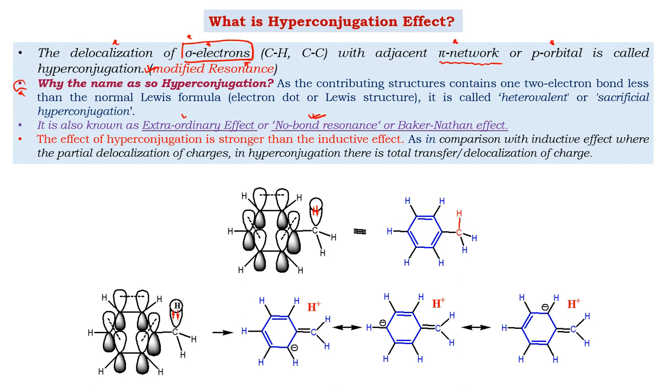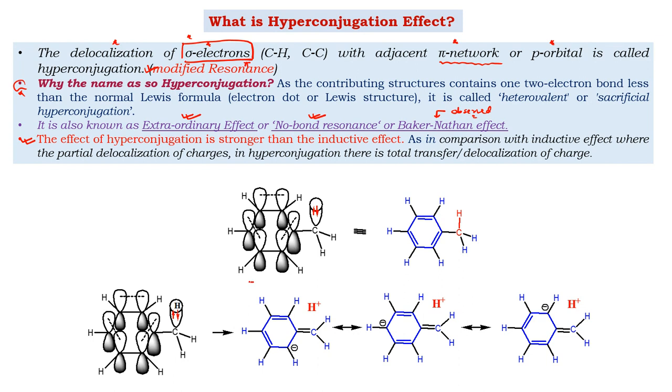At the same time, this is said to be an extraordinary effect. It is also called the Baker-Nathan effect, after the scientists who observed it, and they compared it with the inductive effect. It is said that hyperconjugation is more effective, stronger than the inductive effect.